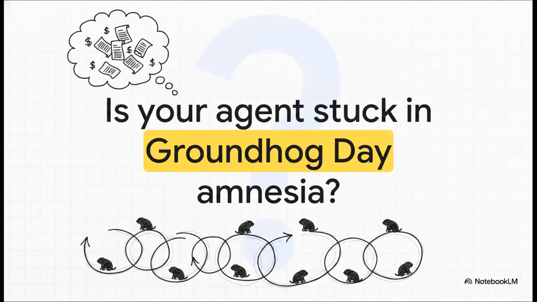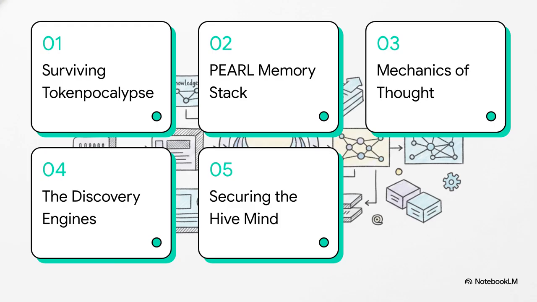Right now, the whole AI industry is caught right in the middle of what the official documentation literally calls a token apocalypse. Because coding agents default to stuffing entire massive chat histories into these giant context windows, right? And what happens? You rack up exorbitant API costs and your agent suffers from this brutal, lost-in-the-middle context collapse. It constantly forgets past lessons. It's like it has this sort of Groundhog Day amnesia where it just makes the exact same mistakes over and over and over again.